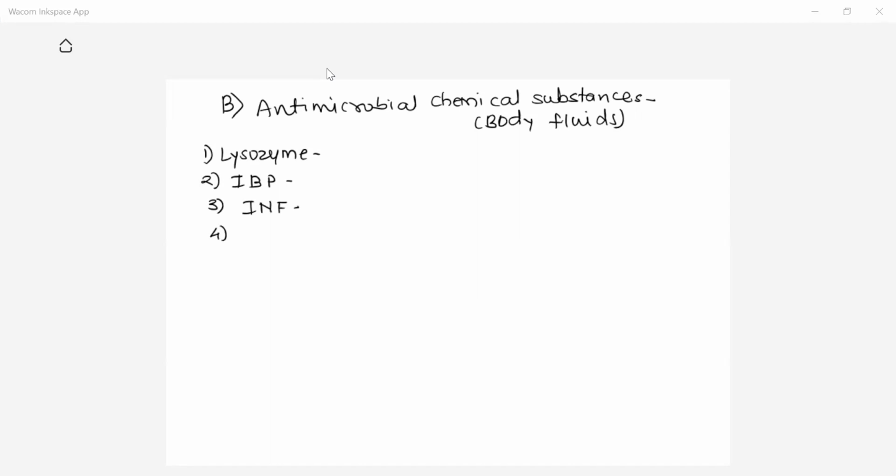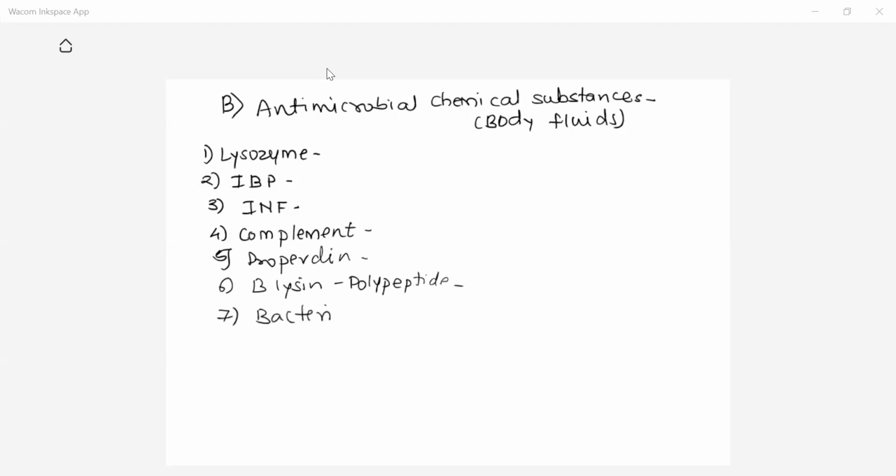Next is the complement, which is also a serum protein. Fifth one is properdin. Complement and properdin are both serum proteins. They are present in your blood. Then next component is beta lysine, and some polypeptides which are also present in your blood. Then next one is bacteriocin. Bacteriocin is an antimicrobial protein. It is a toxin produced by some normal flora of the body.